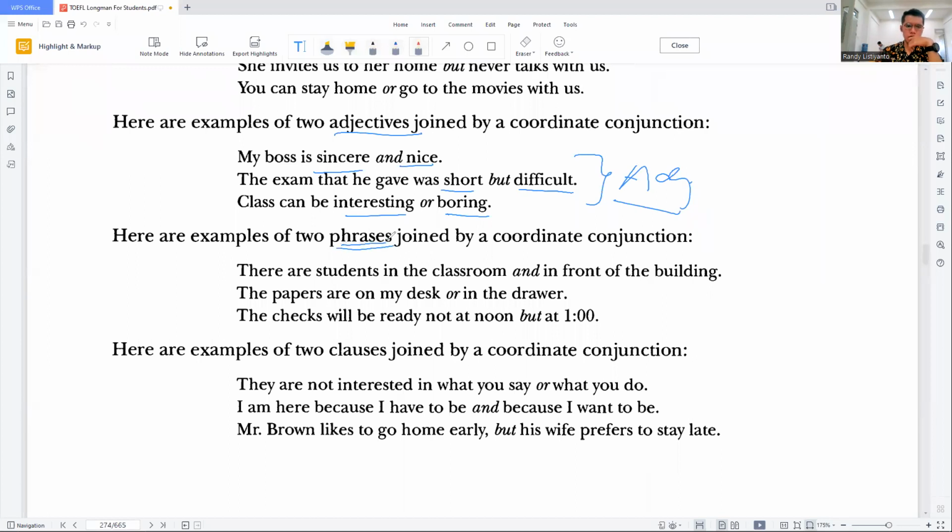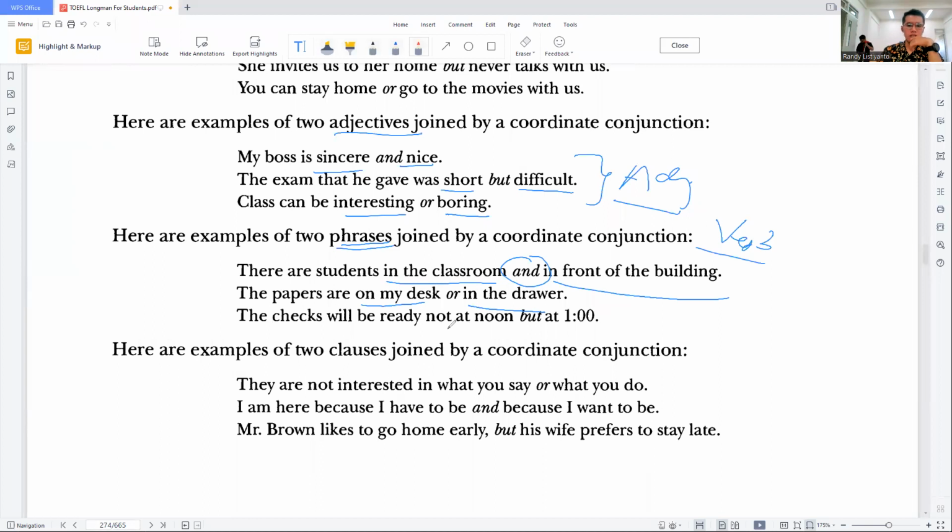Please remember that phrases do not contain a verb. So it is a combination of words that doesn't contain a verb. Say this example: in the classroom and in front of the building. We use "and" here to combine "in the classroom" with "in front of the building." Both of them are phrases, a combination of more than one word, and it doesn't contain a verb at all. And also the second example, on my desk, in the drawer, it is a combination of more than one word and doesn't contain a verb as well.